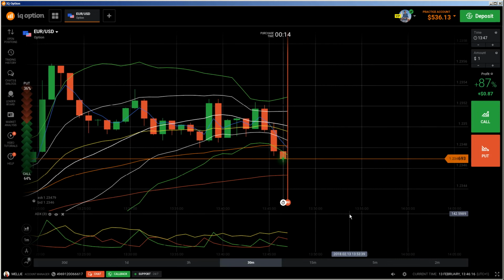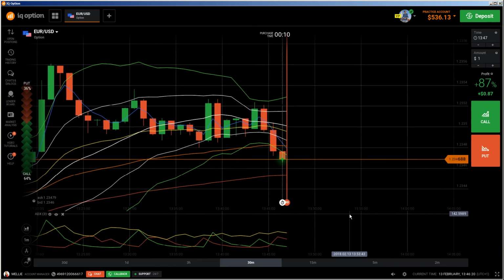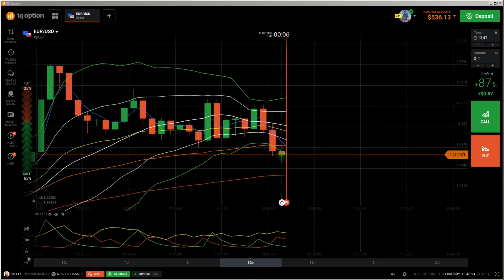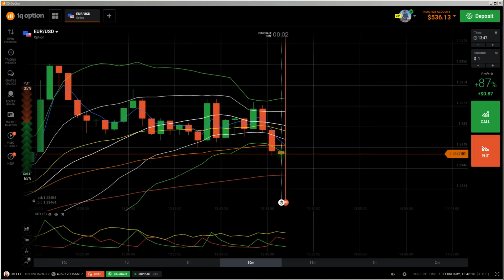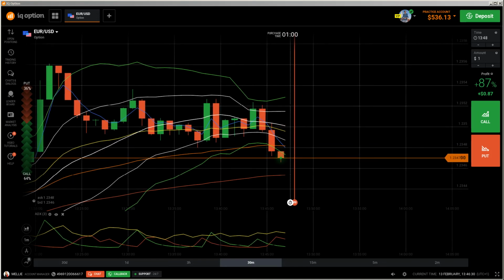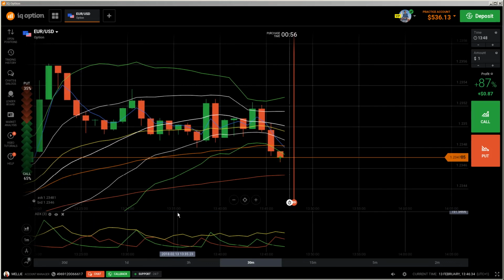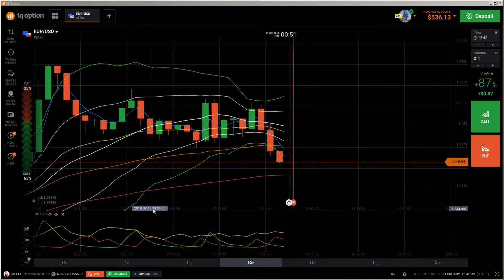I would use it overall for longer expiry times, yes, more than 1 minute, because on 1 minute it's almost too short for any indicator, and this is a problem. And you obviously still have to care about support and resistance.